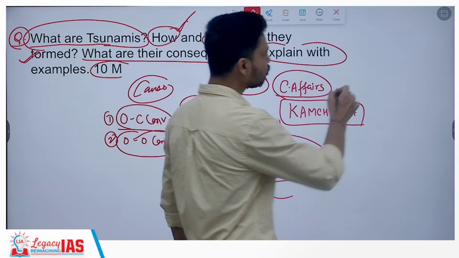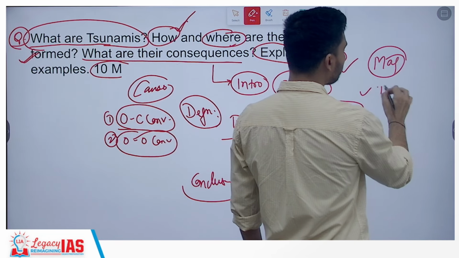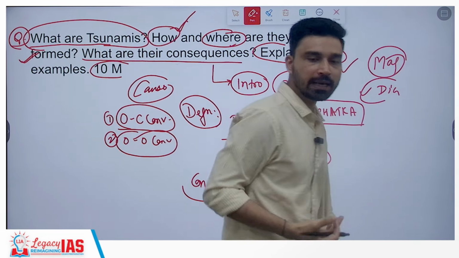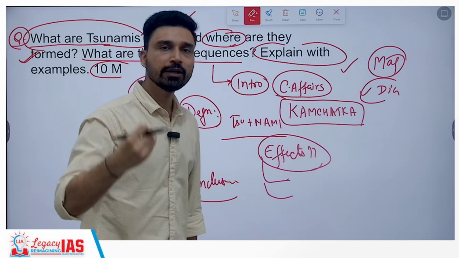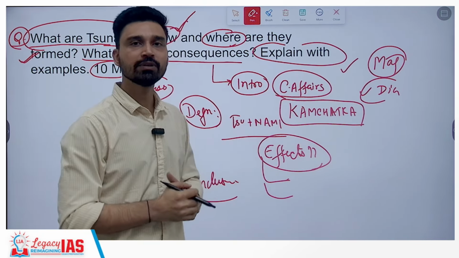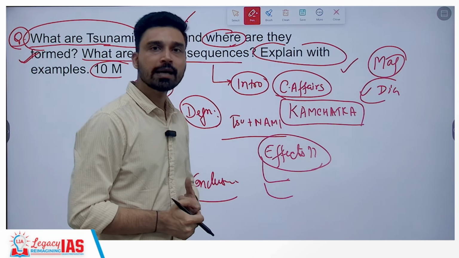Now again, since it is a geography question, make sure you liberally use as many relevant maps and diagrams as possible. So you can talk about the regions where we have recently seen tsunami, the circum-Pacific ring area, and the Sunda Trench area that is nearby the Sumatra island of Indonesia.